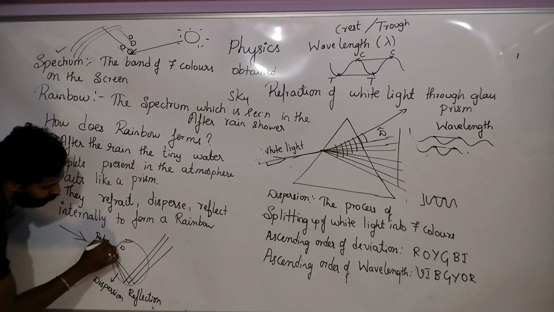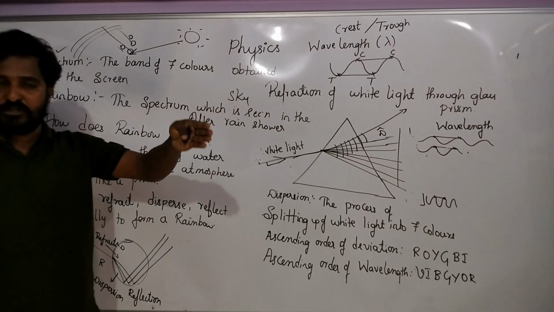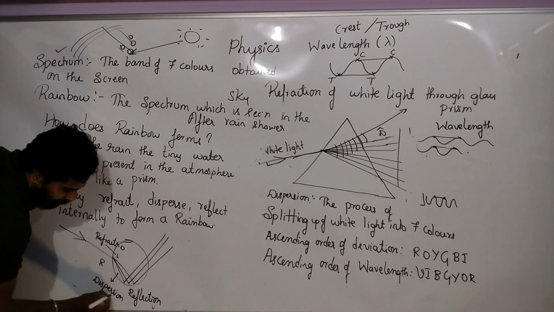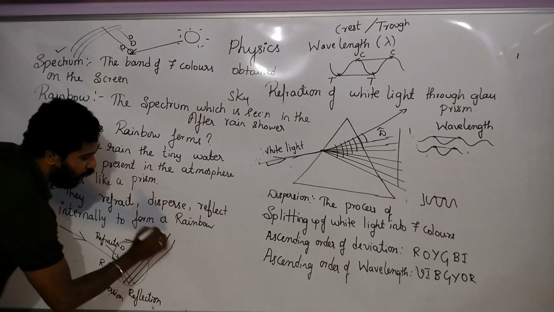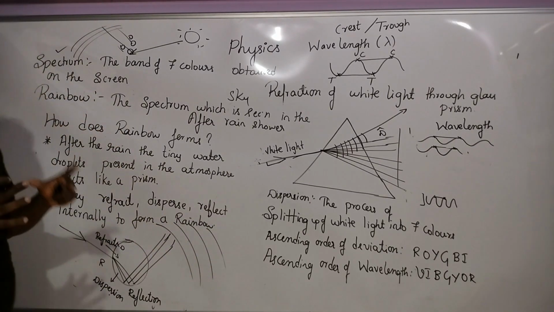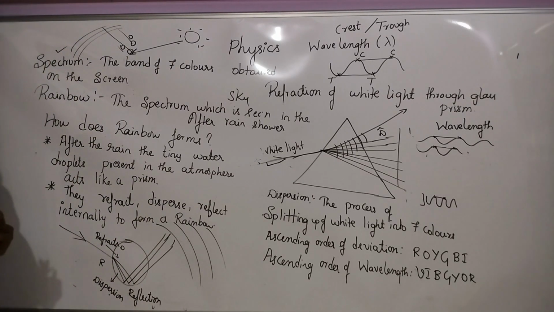So refraction means what? Bending of light, right? Reflection is that bouncing back of light into the same medium. Like this, these three phenomena take place. Now in the sky we can observe a clear, beautiful rainbow. You have seen, no? Do you like rainbows? Yes or no? So these are the three things that we need to remember.